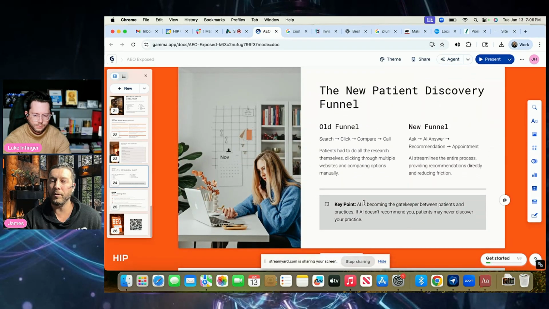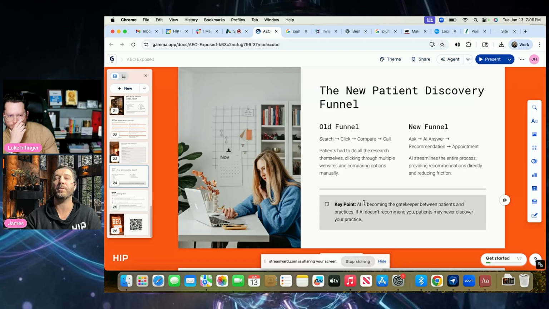So new patient discovery funnel, again, old funnel: you search, you click, you have to compare, you're looking at different sites, then you call. Now you're going over to ChatGPT, you're asking a question, AI answers, they might ask you a question, they'll make some specific recommendations and have a conversation with you, and then they'll send you over to a site to book an appointment.